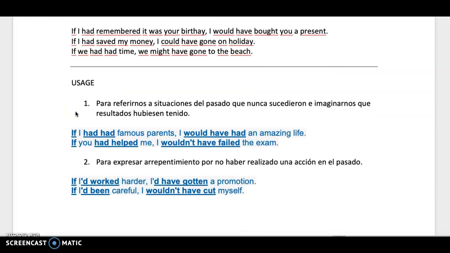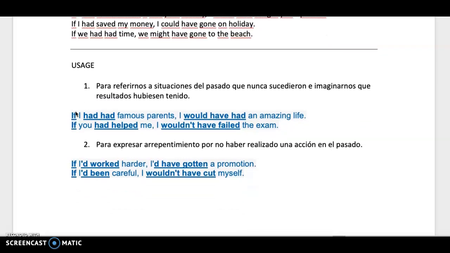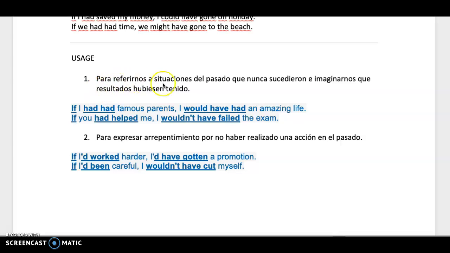Okay, let's continue. So, why do we use the third conditional? ¿Para qué utilizamos el tercer condicional? Entonces lo utilizamos para referirnos a situaciones en el pasado que nunca sucedieron e imaginamos que los resultados hubieran podido ser diferentes. Por ejemplo, if I had had famous parents, I would have had an amazing life. Si yo hubiera tenido padres famosos, yo hubiera tenido una vida increíble.